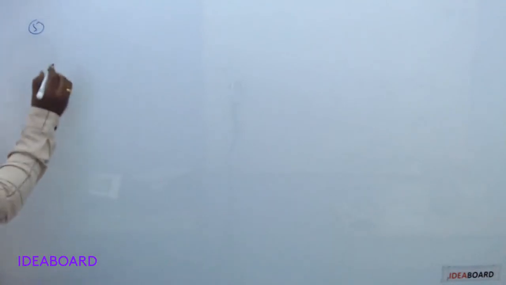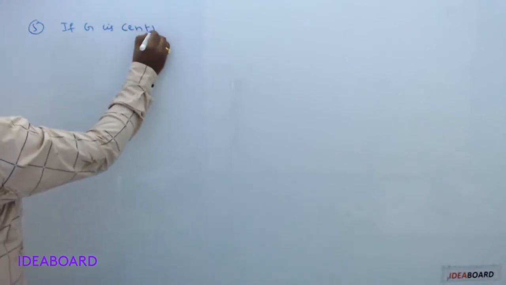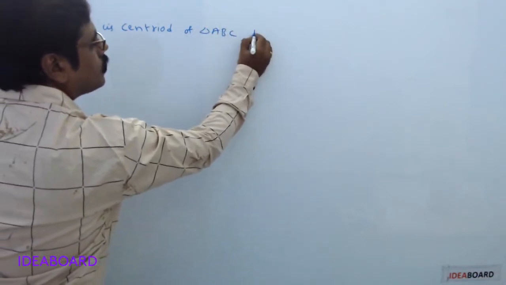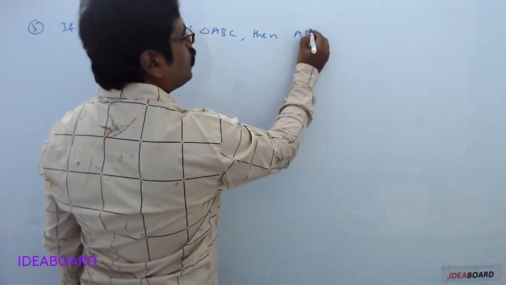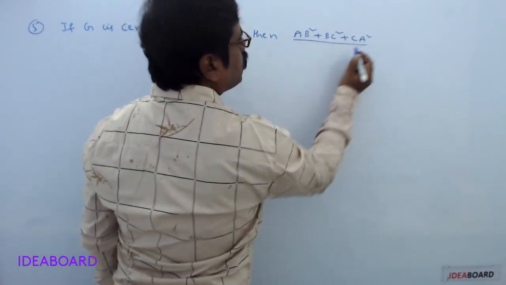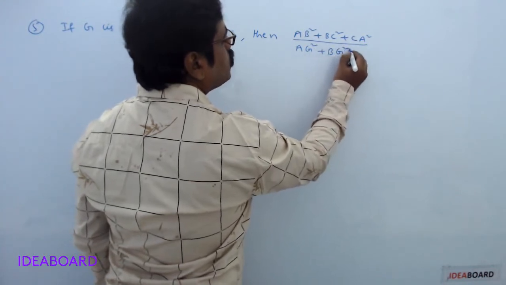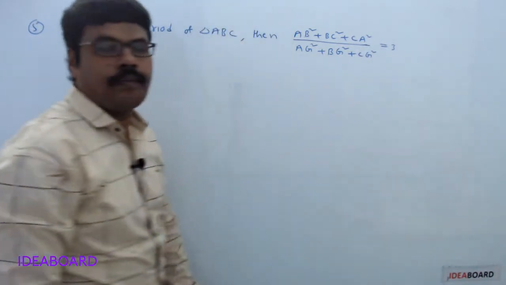Now come to another pointer related to the centroid. Think of the fifth pointer. If G is the centroid of triangle ABC, then (AB square plus BC square plus CA square) divided by (AG square plus BG square plus CG square) equals 3.